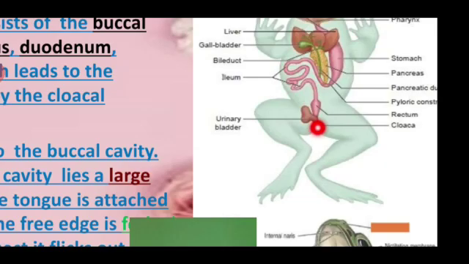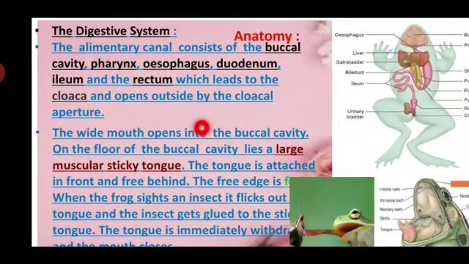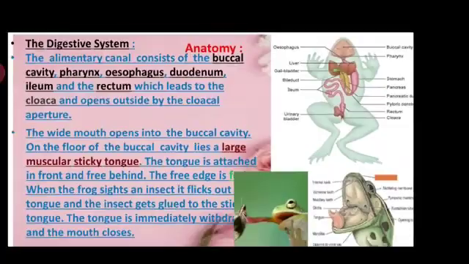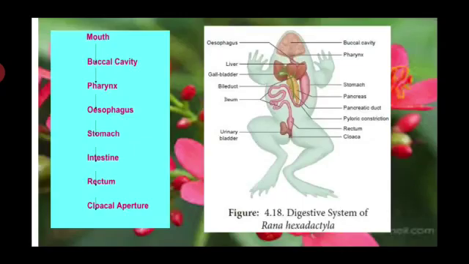This is the function of the digestive system we have to see in the pathway. You have to read out: a row of small pointed maxillary teeth is found in the inner region of the upper jaw, and in addition vomerine teeth are also present in two groups, one on either side of the internal nostrils. The lower jaw is devoid of teeth.